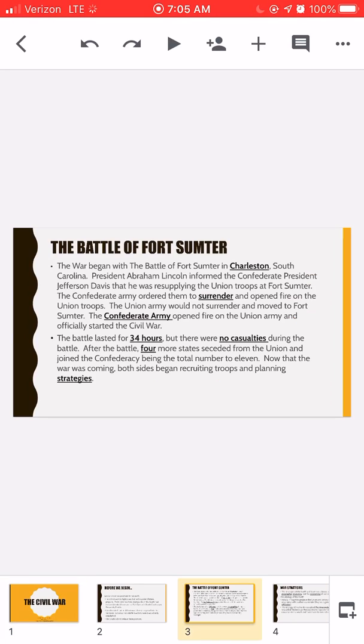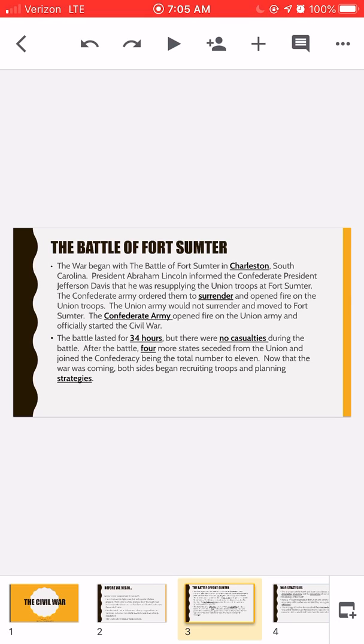So the first thing we talked about was the Battle of Fort Sumter. This was the first battle of the Civil War. The Confederate Army were the southern states that broke away from the Union. The Union Army was the remaining states of the United States.